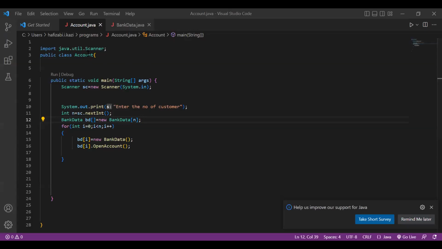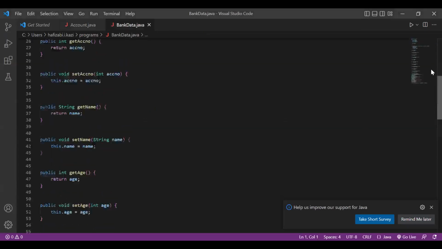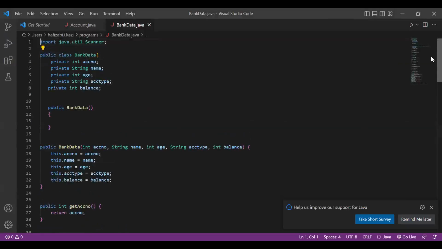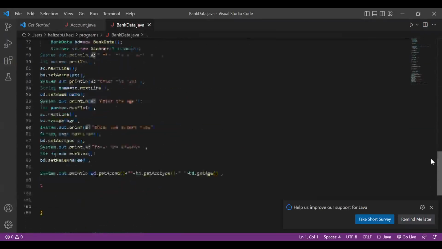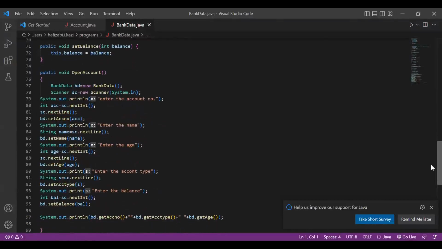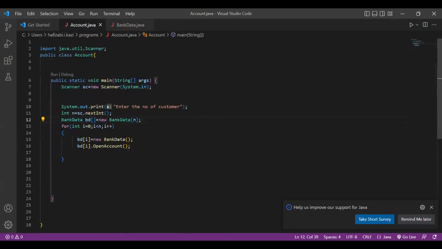Yes, sir. I just created one class, and in this I have the private variables. I created one method, open account, and set all these things. But here, how to retrieve this? I have created objects, an object array.